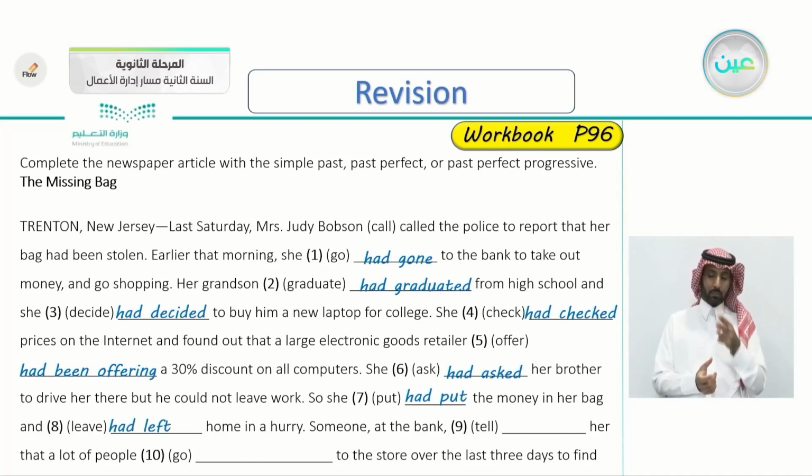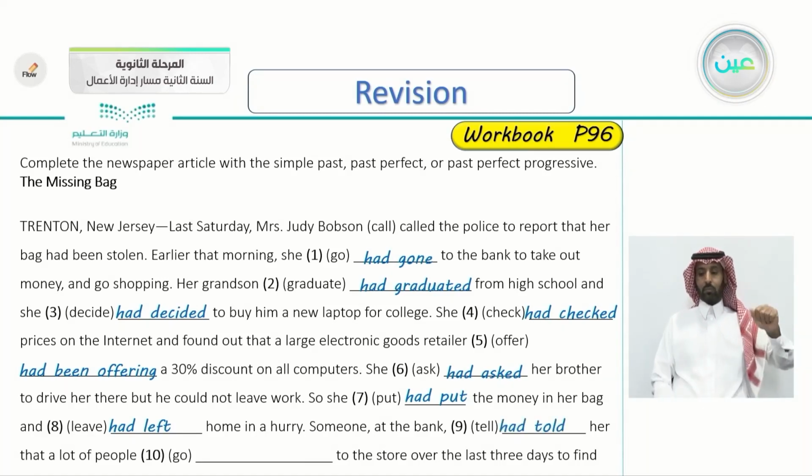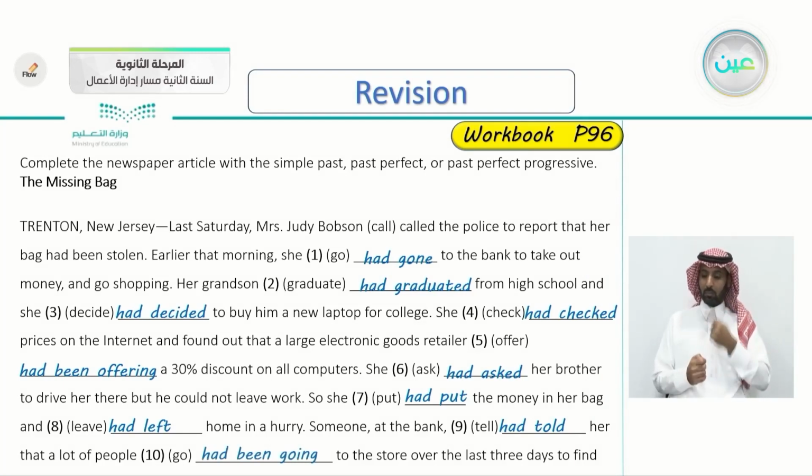Someone at the bank tell her that a lot of people go to the store over the last 3 days. So number 9, yes, had told her that a lot of people, very good, had been going to the store over the last 3 days.